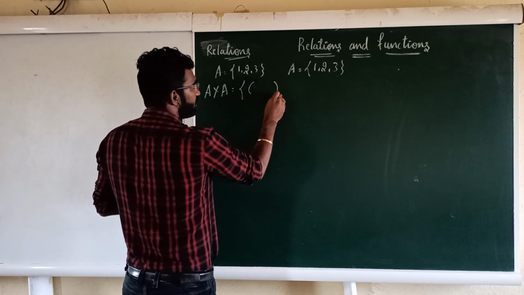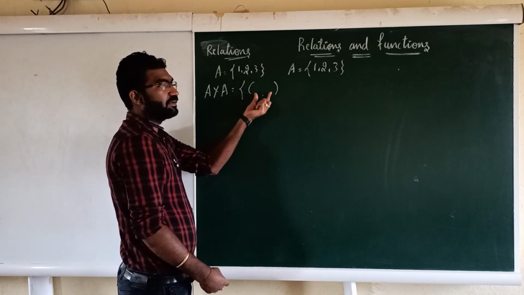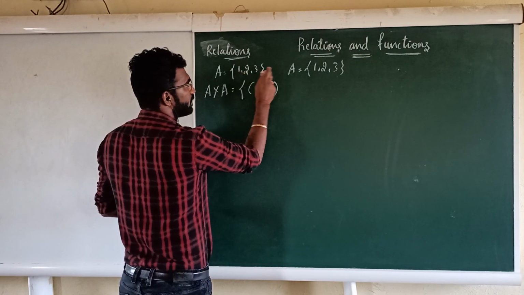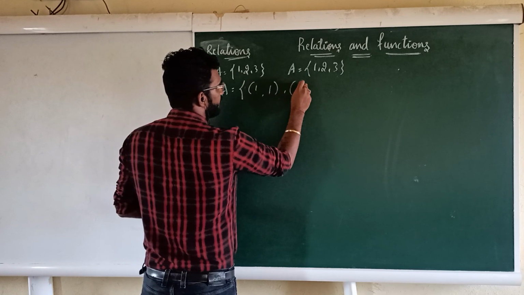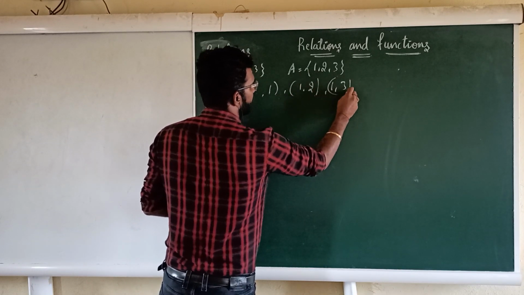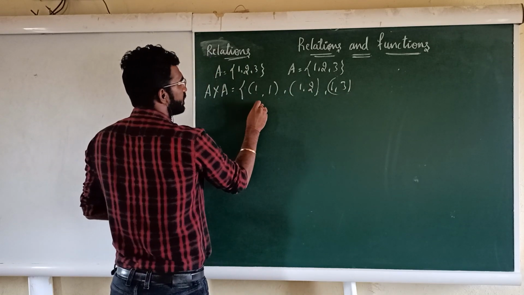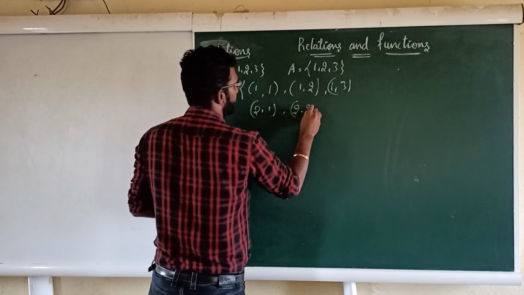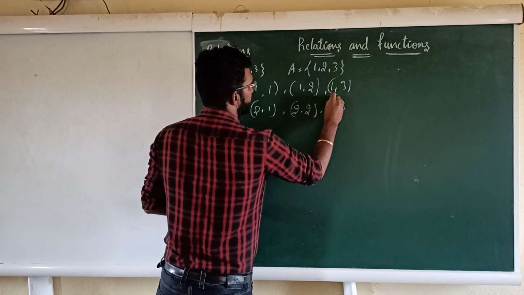What do you mean by ordered pairs? Two mathematical expressions written in an open bracket, right? Here the first ordered pair is (1, 1). Next I write (1, 2). Next (1, 3), right? Similarly you start again with (2, 1), next is (2, 2), and the next one is (2, 3), right?